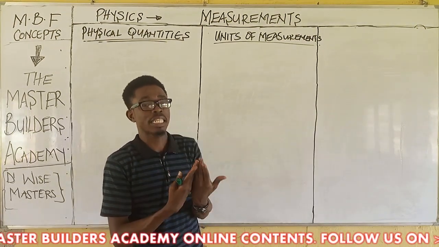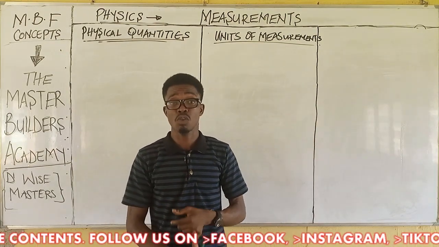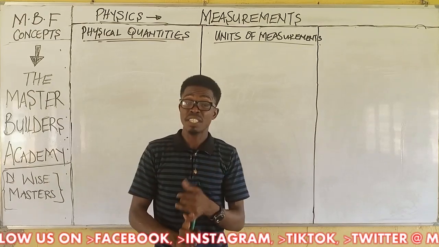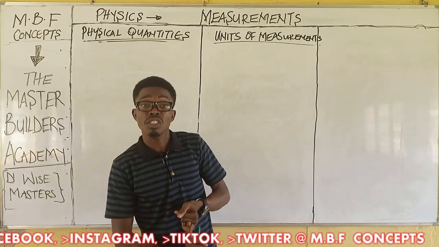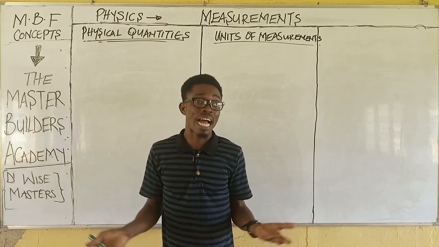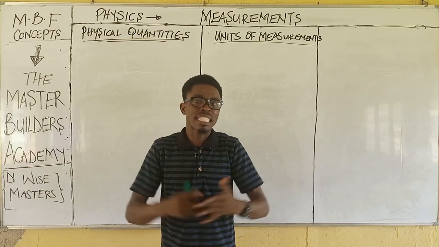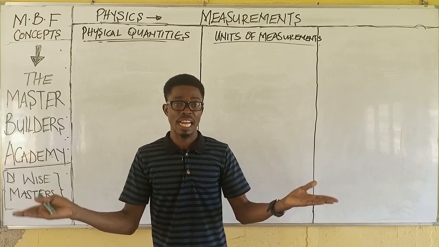You should be able to ascertain that this one is mass, because we already talked about the fundamental physical quantities. Of course, we are measuring fundamental physical quantities and the derived physical quantities. So it is either we measure time, length, mass, or any other fundamental or derived quantities that we mentioned earlier.